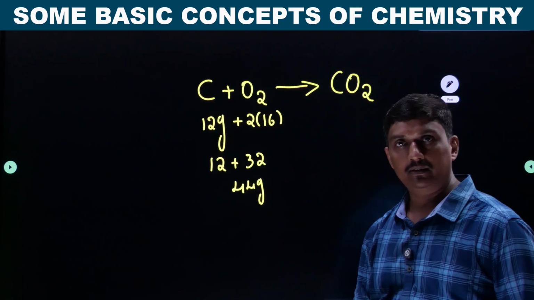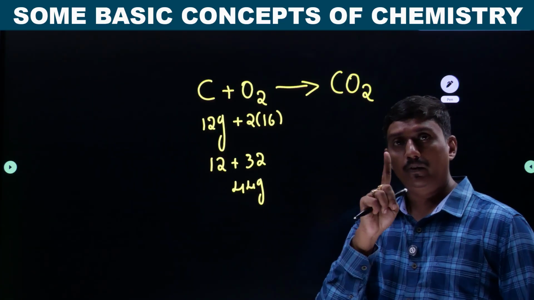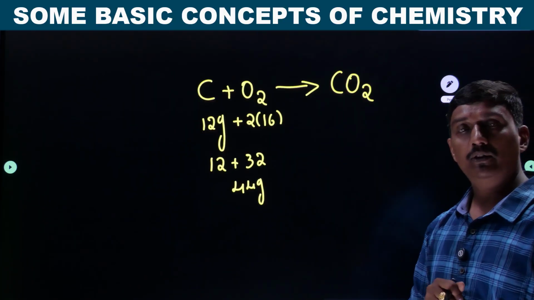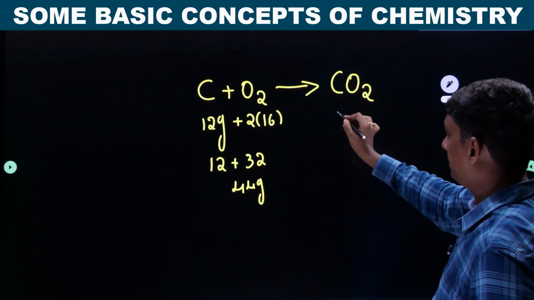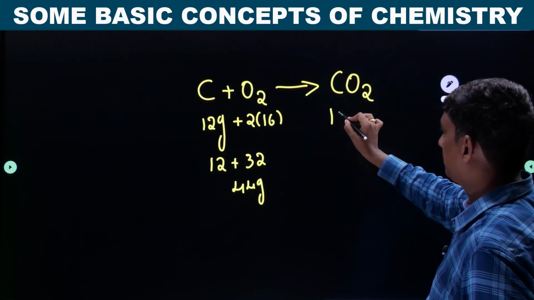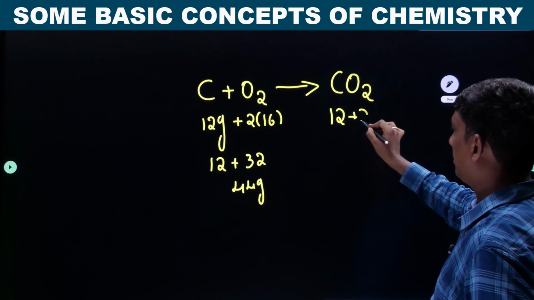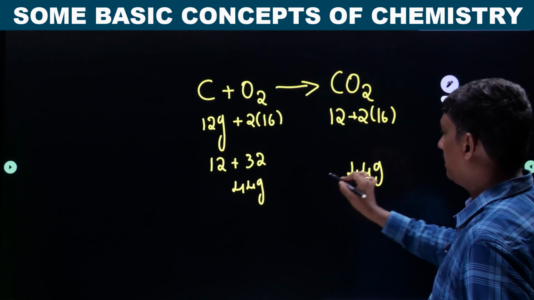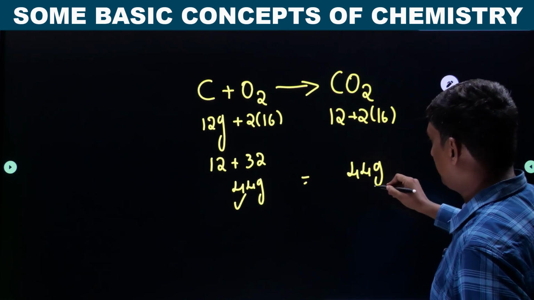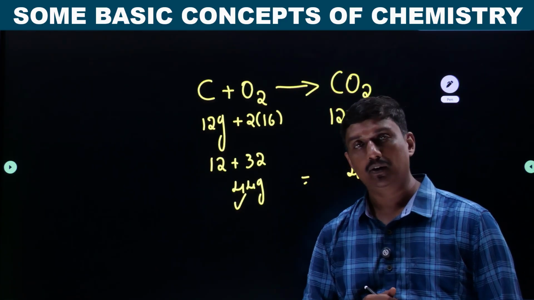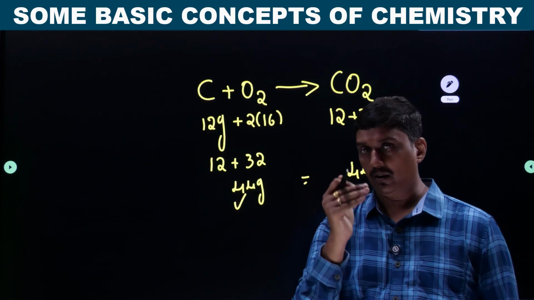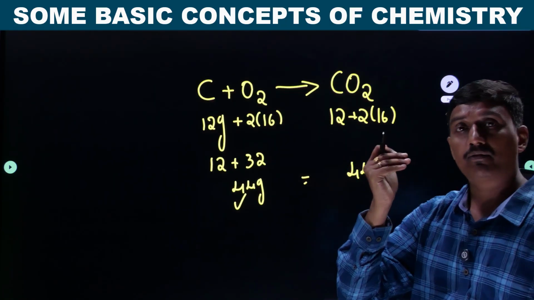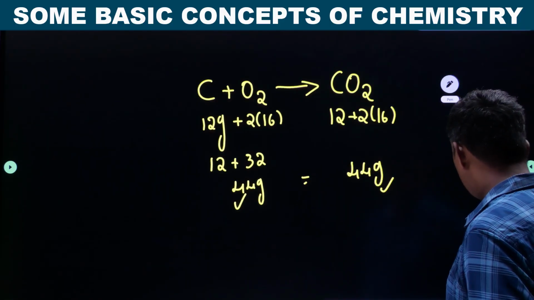You have taken two reactants. How many products did we get? We got only one product. Just look here. Is it following the law of conservation of mass? Let us see. Carbon, atomic mass is 12. Oxygen, 2 into 16, so the total is 44. See, mass of reactant is equal to mass of product. This is following the law of conservation of mass. This is a preliminary or fundamental law.